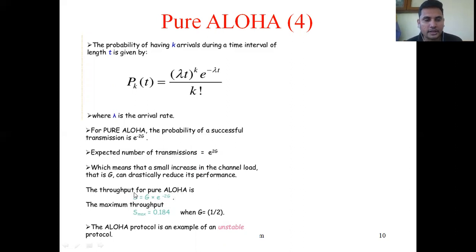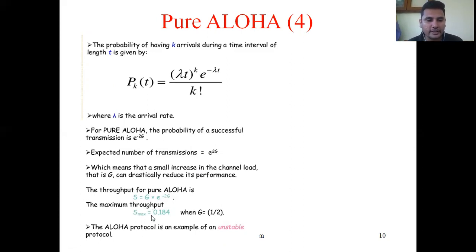Please note it down. The throughput for pure Aloha is S, where S means successful transmission of data frames and G means the average number of frames delivered from the sender. That means G is the total number of frames delivered from the sender, and whatever frames are received by the receiver is S. So S equals G times e power minus 2G.